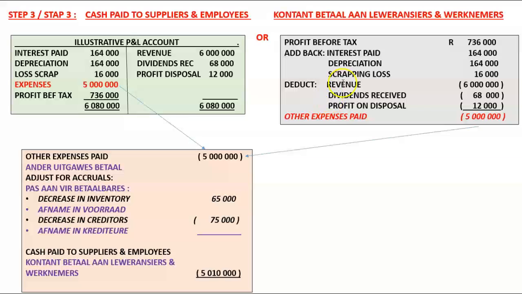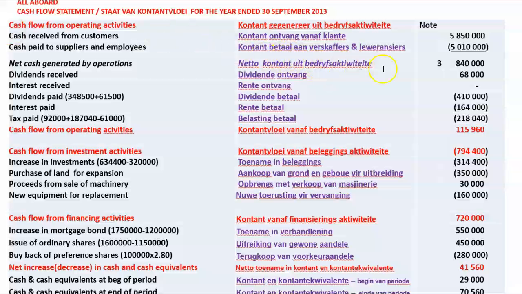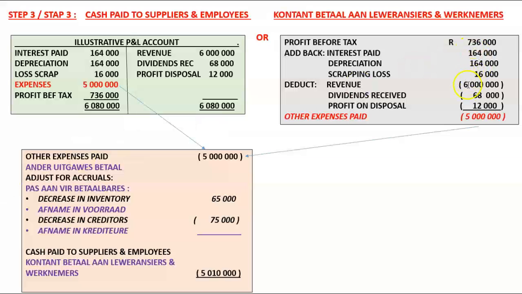What I'm not going to do is take out revenue. Why not? Because I need that figure in, because I'm working now with a third line, and that line is included in that line, so I cannot take revenue out anymore. So revenue I leave. However, I'm still going to do items that I'm going to disclose separately and non-cash flow items.